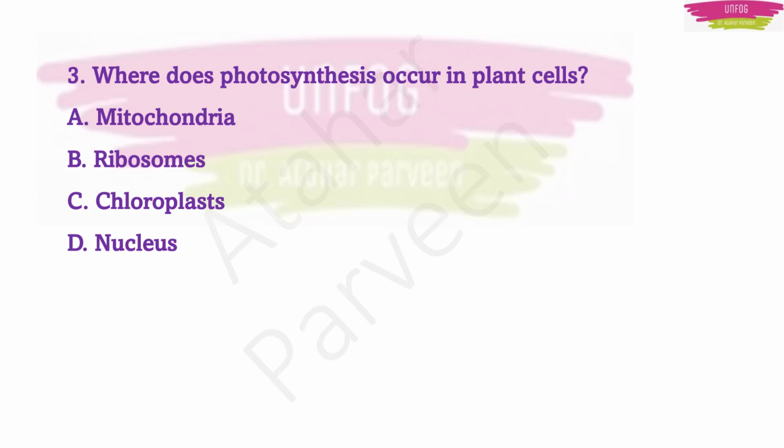Next question. This is also a very important question. Where does photosynthesis occur in plant cells? The options they have given here are mitochondria, ribosomes, chloroplast and nucleus. See, all four options are parts of a plant cell. Here you should give the part where photosynthesis is happening in a plant cell.